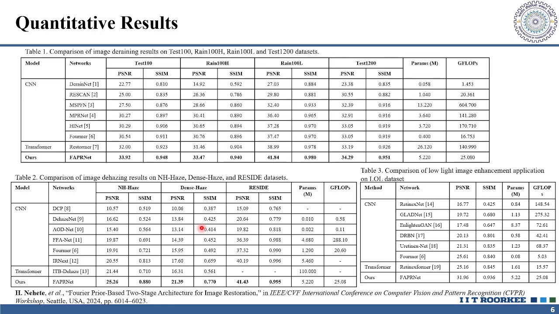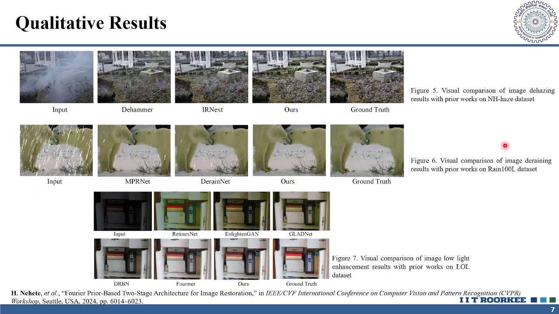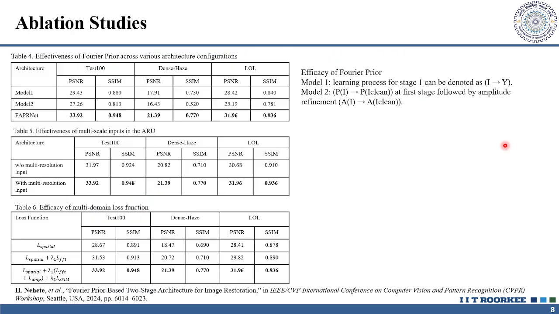We evaluated the architecture for image deraining, dehazing, and low light enhancement across both synthetic and real world datasets. Across all datasets, we got improvements in PSNR and SSIM values. The computational complexity of the architecture is lower as compared to transformer based architectures. However, in some cases, it is higher than CNNs. These are some qualitative results.